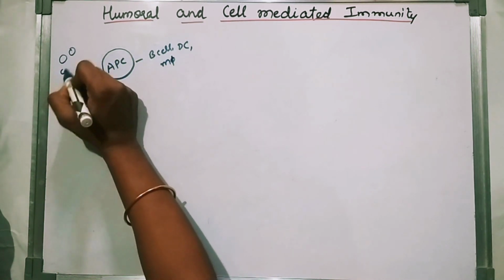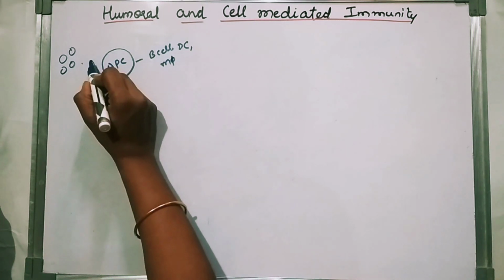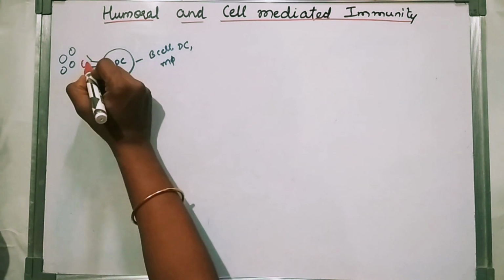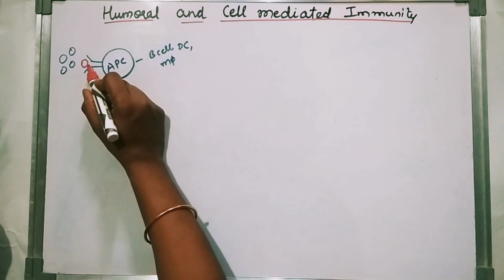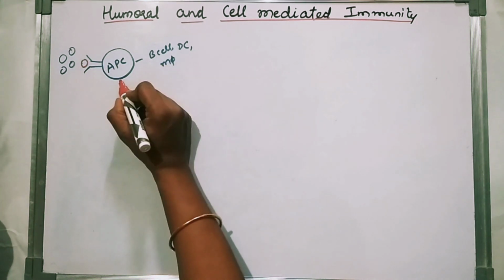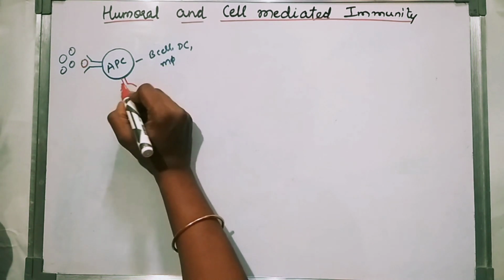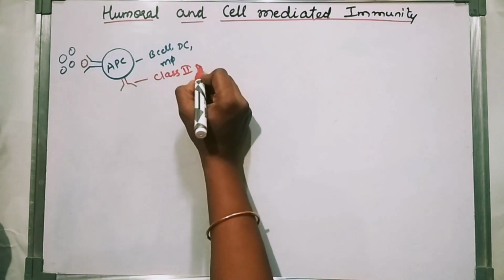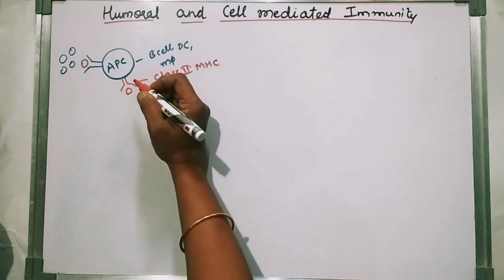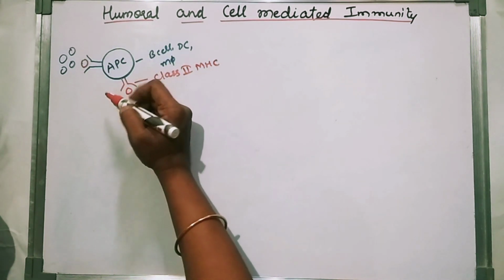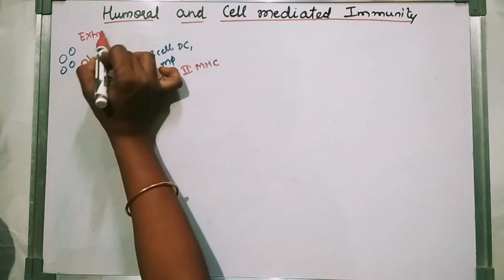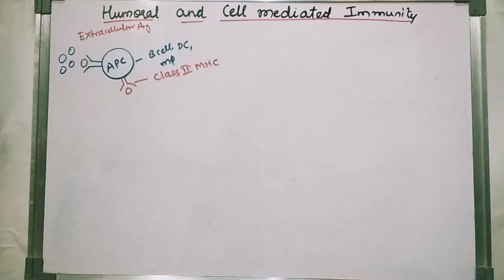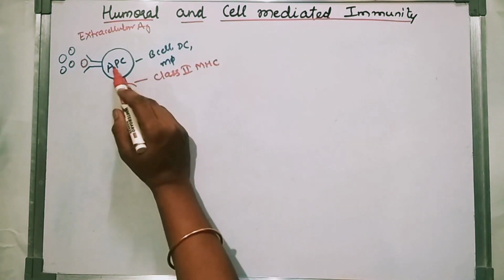The antigens will come inside by phagocytosis, and will be presented on the MHC class 2 molecule. In humoral immunity the extracellular antigen will come and be encountered by the APC.